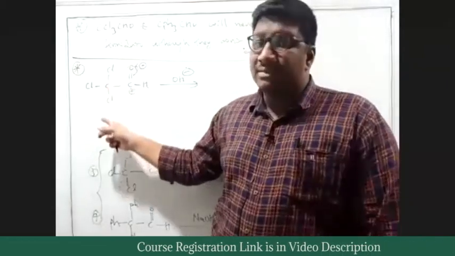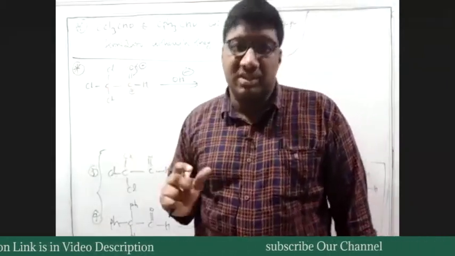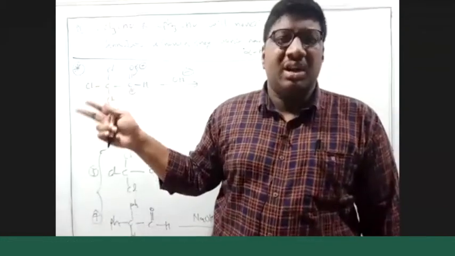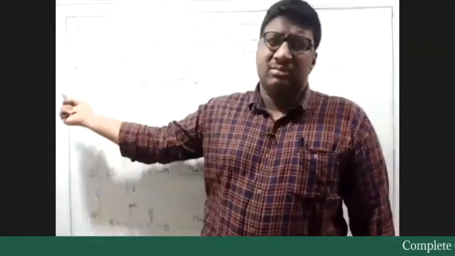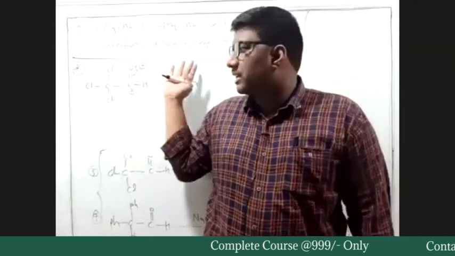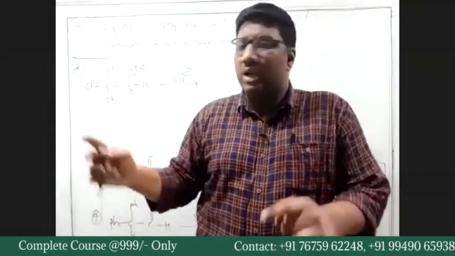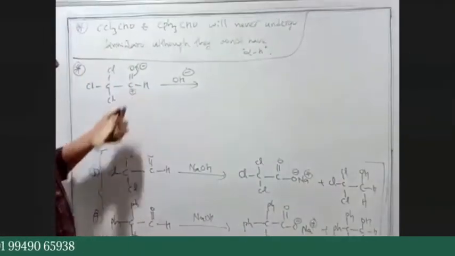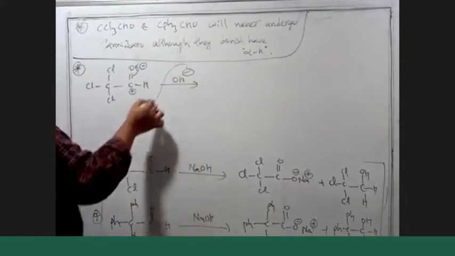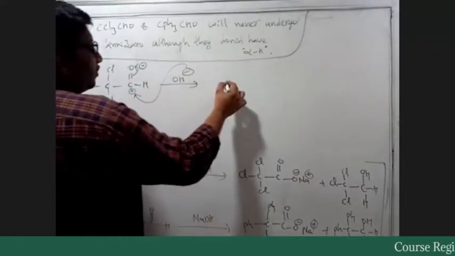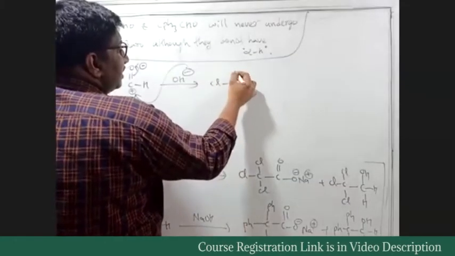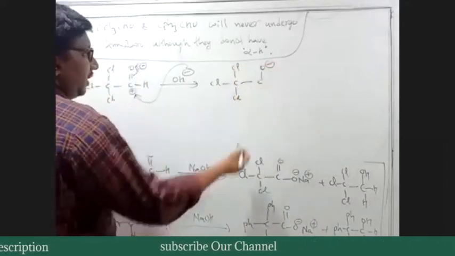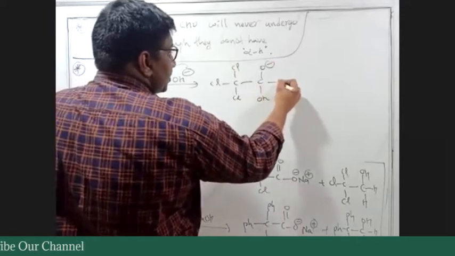Whereas in C-Cl, we have a sigma electron density movement, although we have steric repulsions. But instead, if you have only one chlorine atom, OH minus can also attack this carbon. Comparatively, we can say this carbon is electrophilic and the OH minus can easily attack this carbon. So what happens now? Cl3C, C, O minus, OH, H.